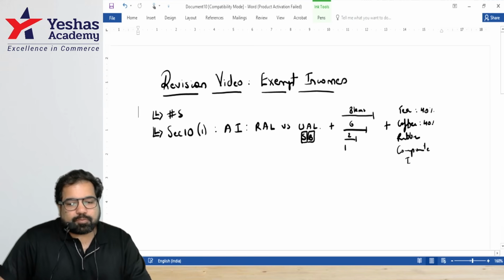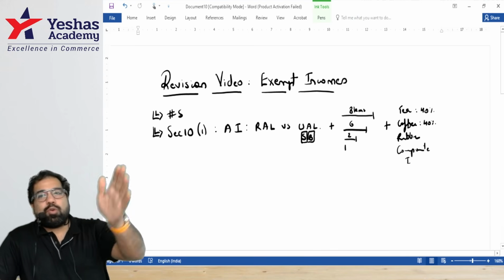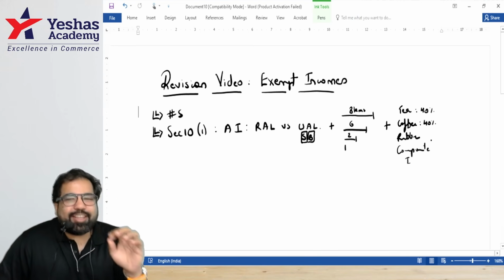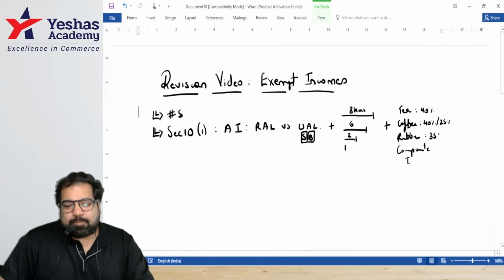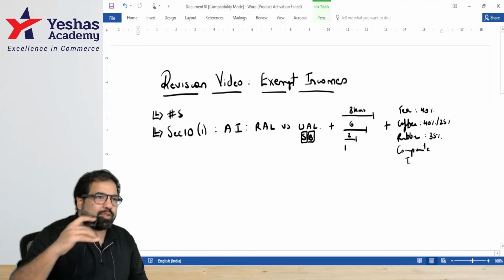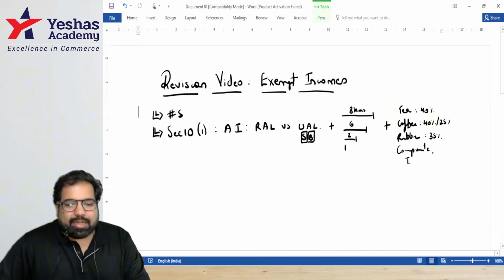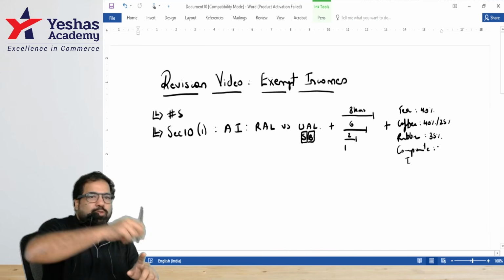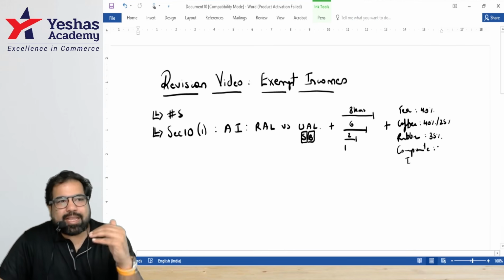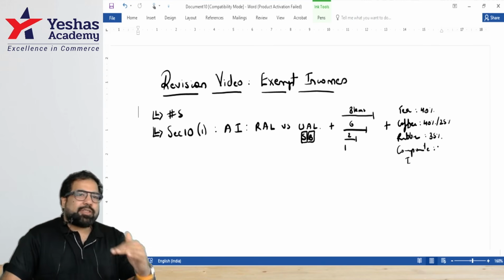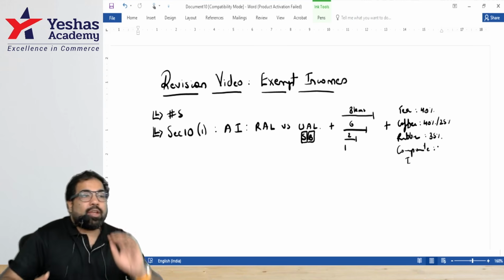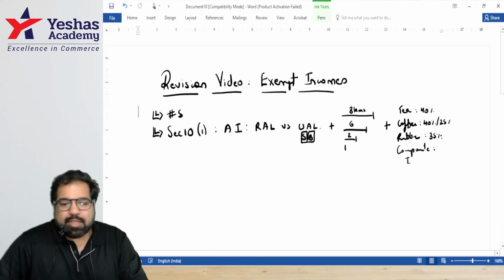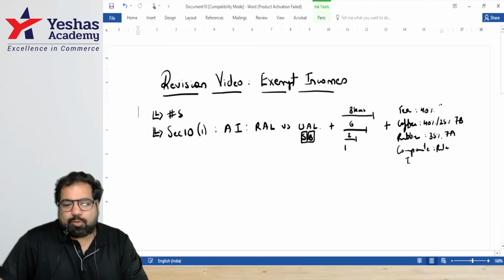For rubber, it is if it's coffee is grown, cured, roasted, flavored, etc. If it's only grown and cured, then it is only how much percent? 25%. Guys, rubber percentages and all these percentages are of the profit. So you have to calculate the profit and then split the profit. And last, guys, if you're transferring your potatoes to your chips factory, then the transfer should happen maximum at market value. If market value is 10 lakh, can I sell it at 10 lakh? Yes. 8 lakh? Yes. But if I transfer it at 20 lakh to artificially increase agriculture income, they don't like it. This is called Rule 7. This is called Rule 7A. Coffee is 7B and Rule 8.